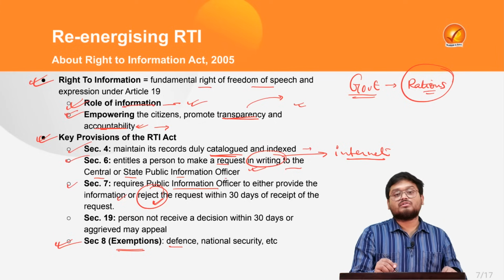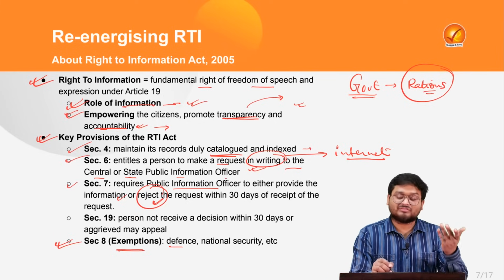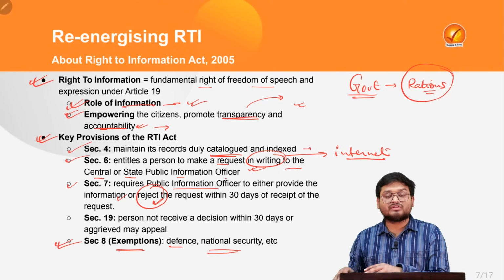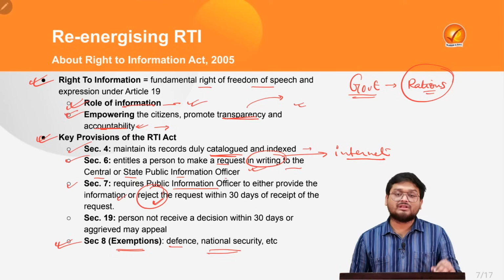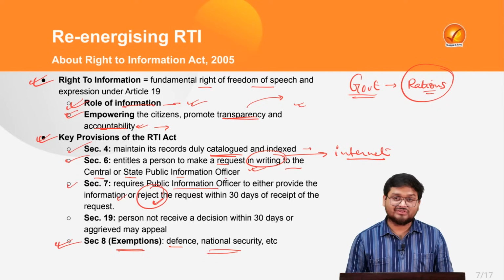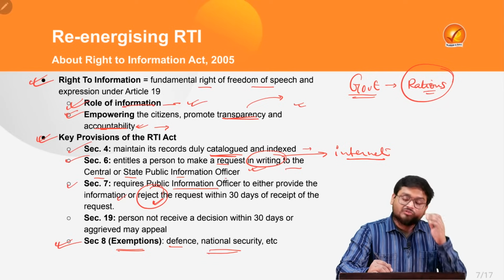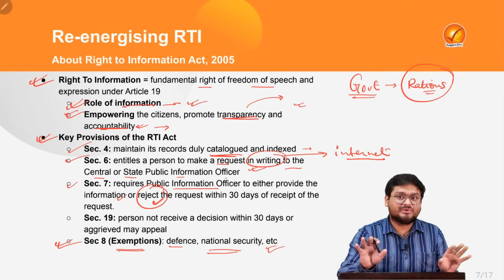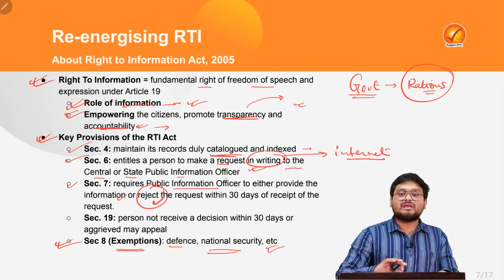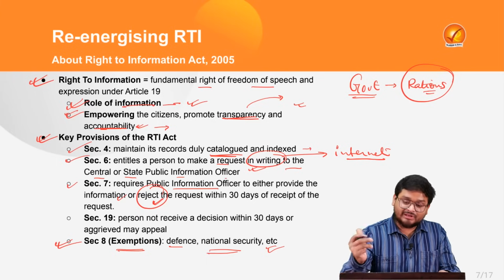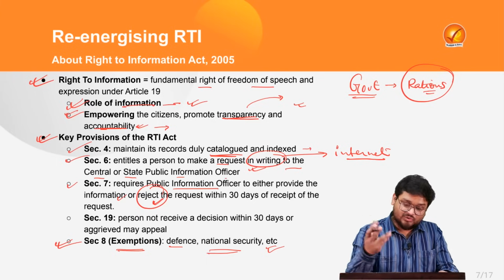That is, say, with regard to national sovereignty, defense, security, and also some functioning and roles of some national intelligence agencies and so on. For that information you will not be able to get it, but for other information which is out there in the public domain or which should be out, you can get it.